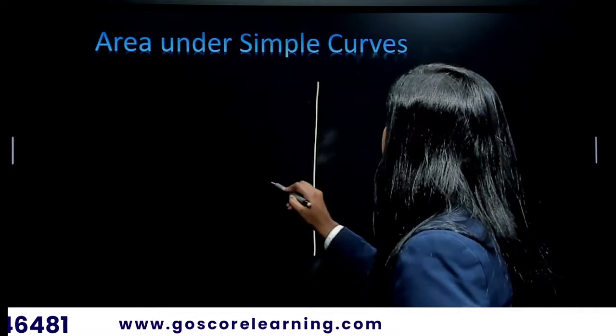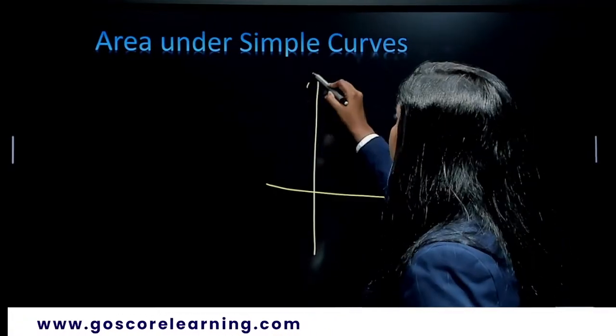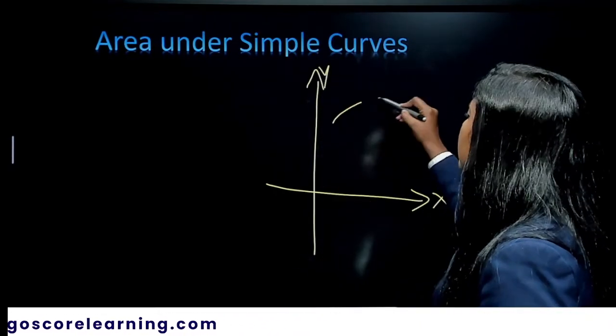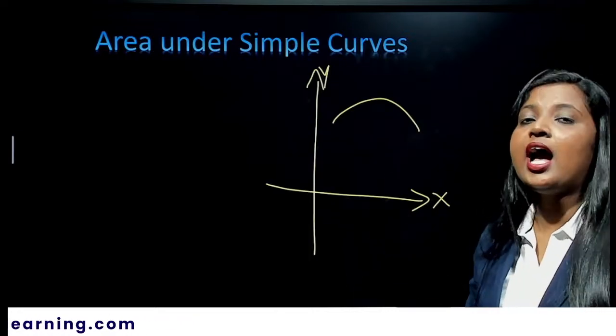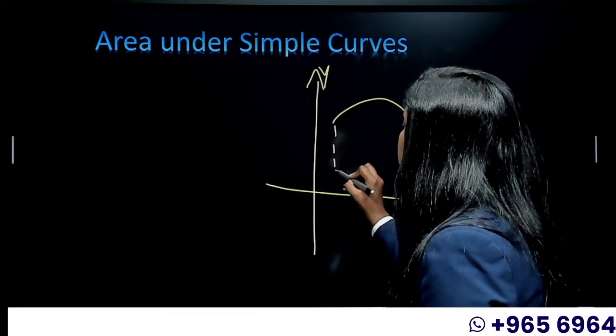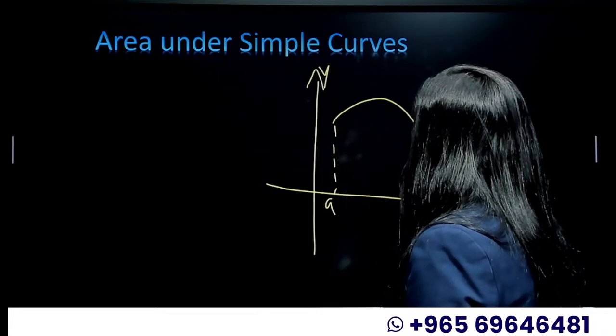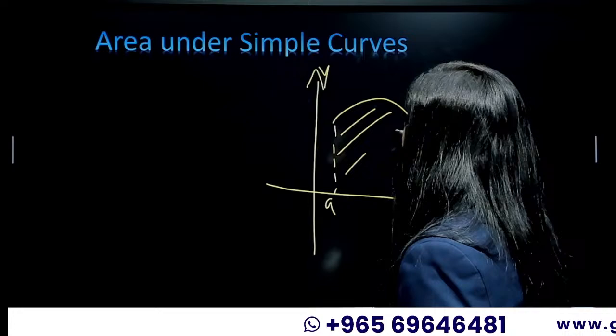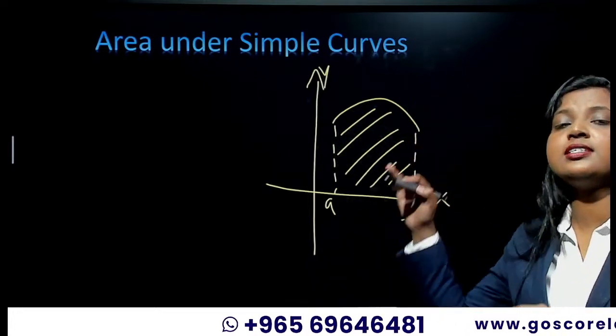So I have the x-axis and the y-axis. Okay, and I have a curve somewhere here. Okay, I need to find the area under this curve. Let this point be A and let this point be B. I have to find the area under this curve, right?